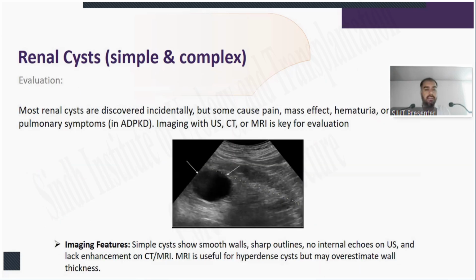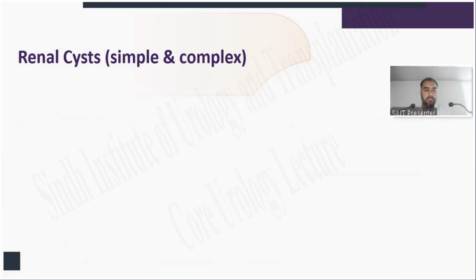Evaluation. Most renal cysts are discovered incidentally, but some cause pain, mass effect, hematuria, or pulmonary symptoms. In autosomal dominant polycystic kidney disease, imaging with ultrasound, CT, or MRI is the key evaluation. On imaging, simple cysts show smooth walls, sharp outlines, no internal echoes on ultrasound, and no enhancement on CT or MRI. MRI is useful for the hyperdense cyst, but may overestimate wall thickness.